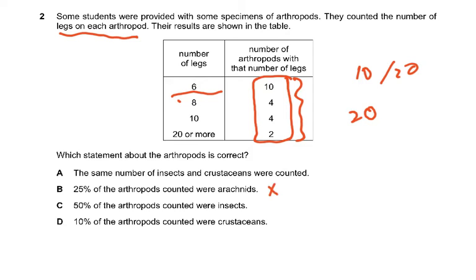So this was out. Now, can I just revise this with you all so that you know how we're going to do this question? Of course, the answer was C. 50% of the counted were insects. You see, 6 legs are insects.